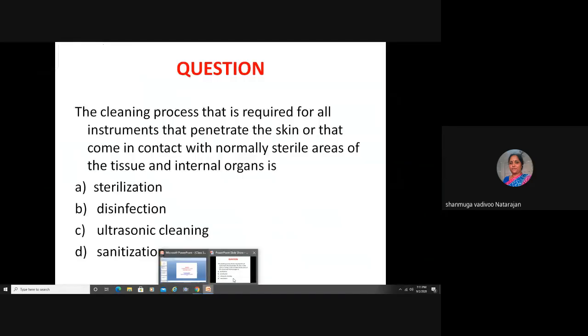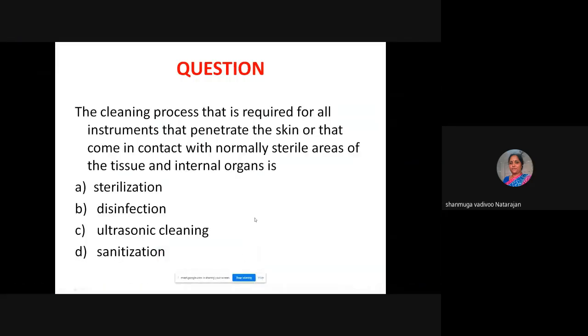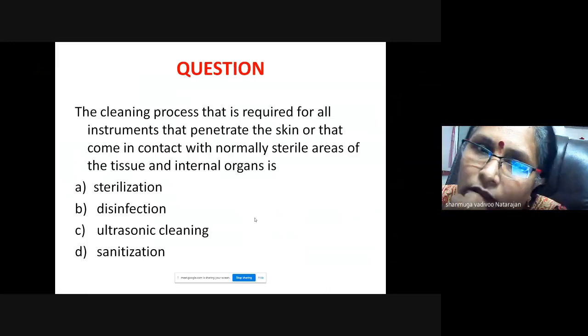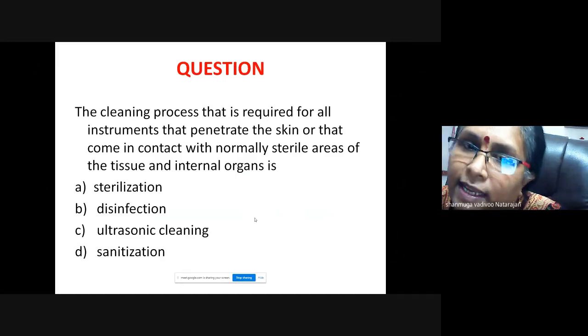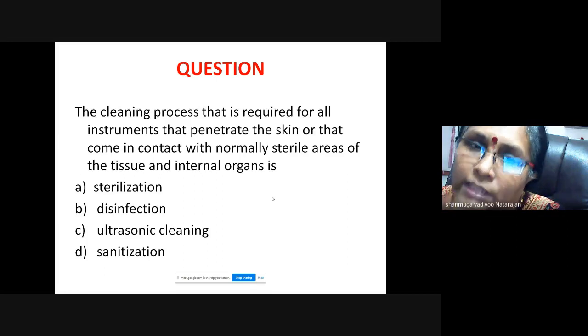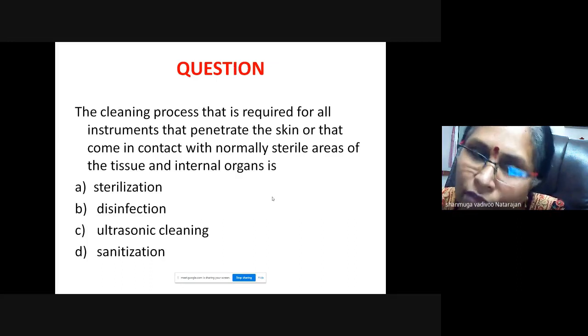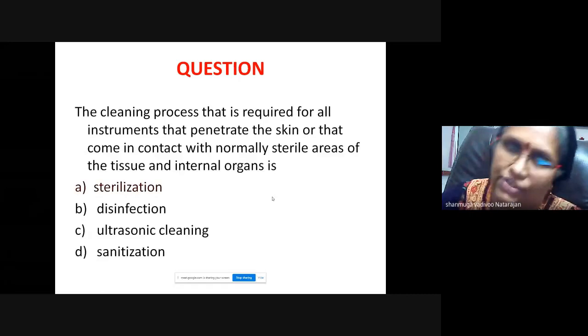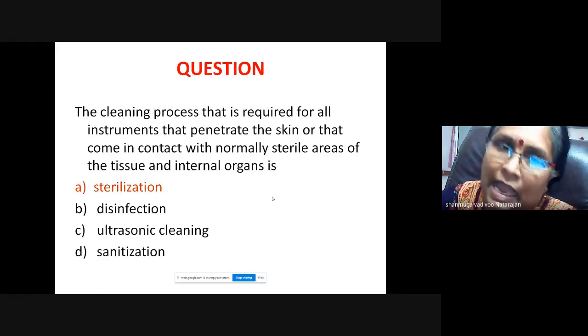So why do you say so? These are critical instruments and devices, which penetrate the skin or come in contact with the normally sterile areas. So definitely you have to do sterilization. So that is the answer.